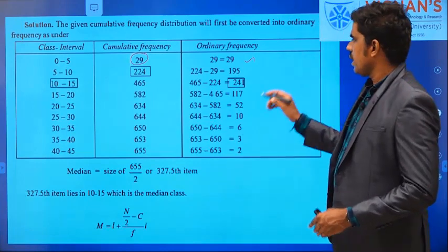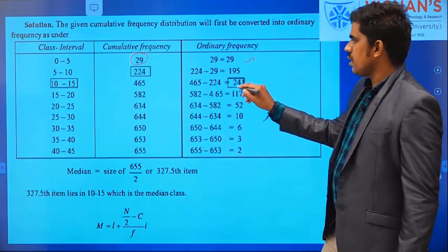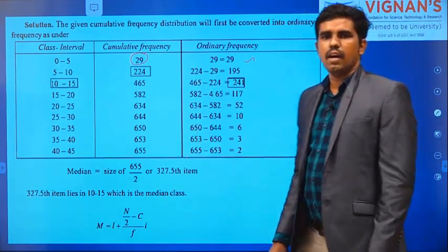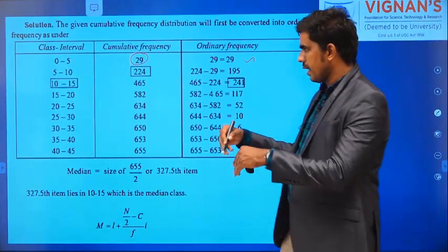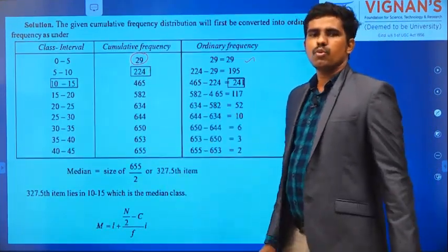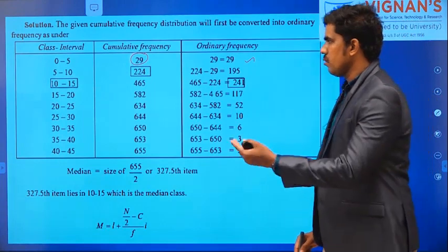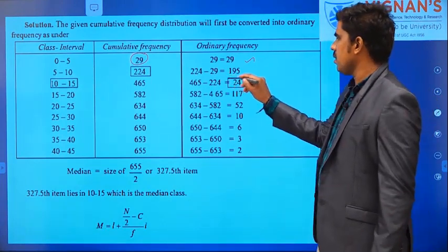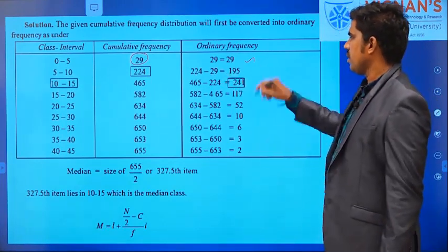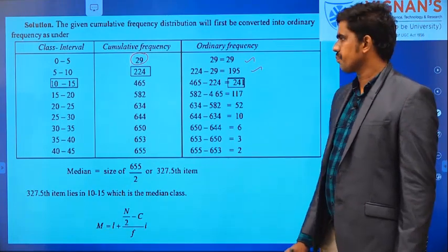So you subtract the previous value from the current value: 224 minus 29 is 195.